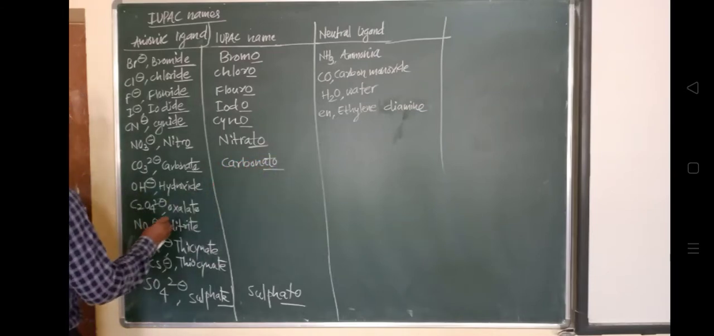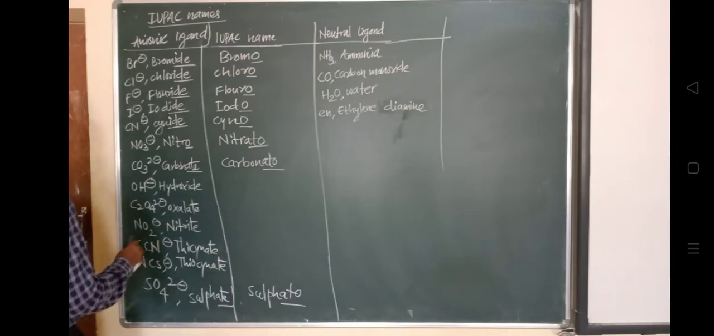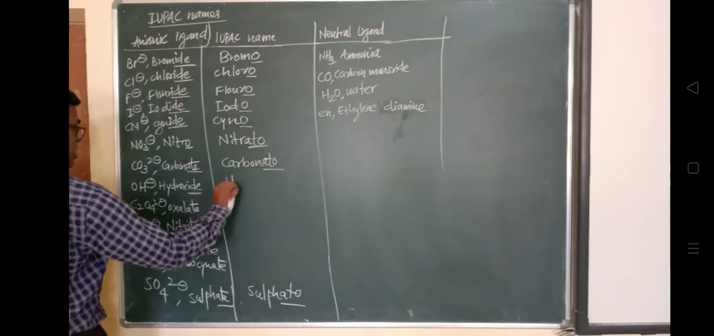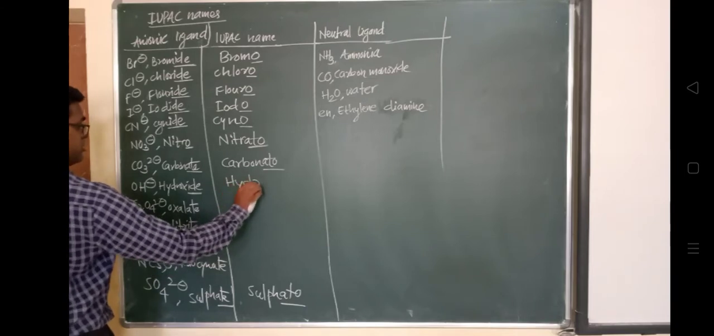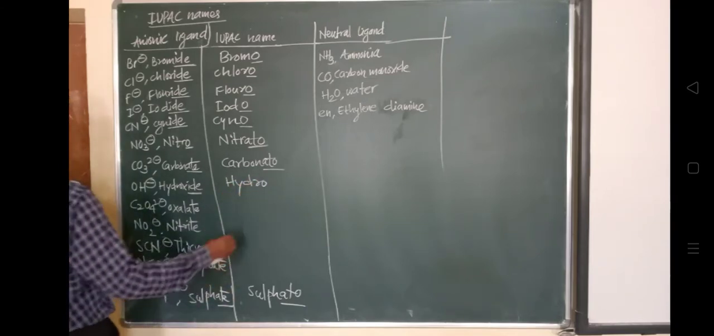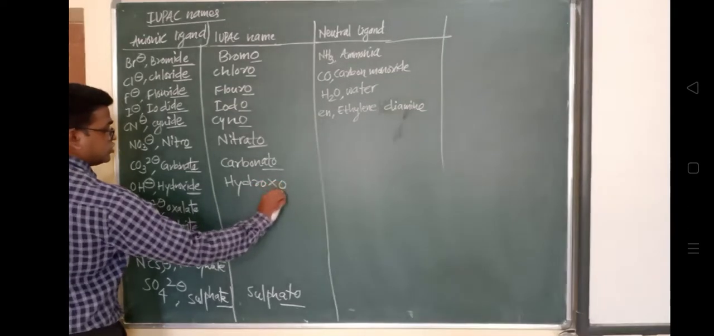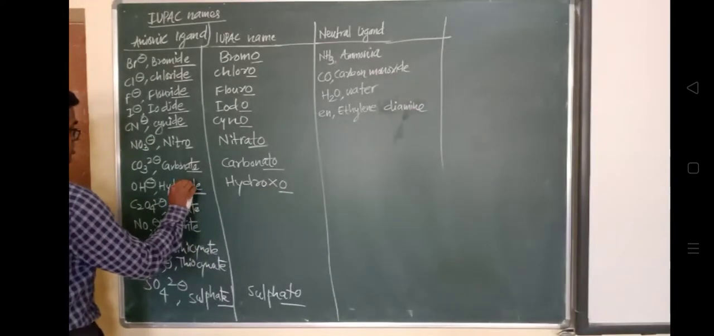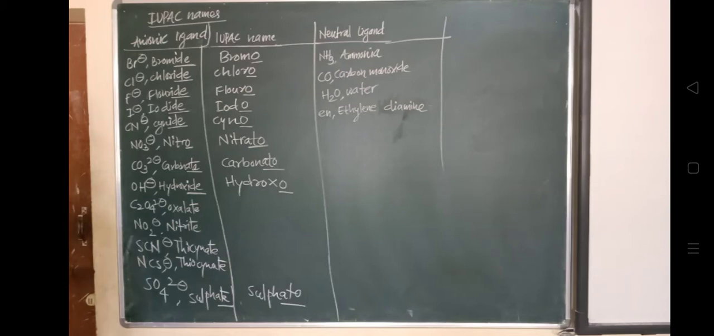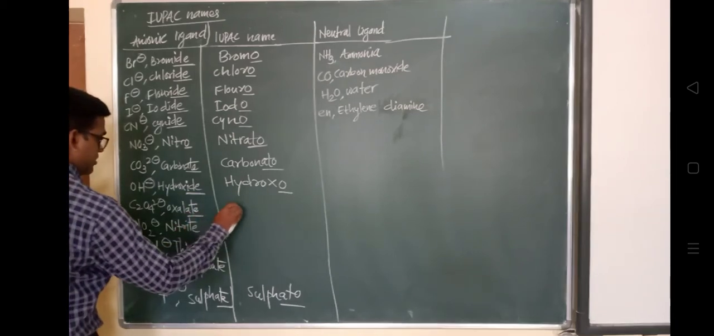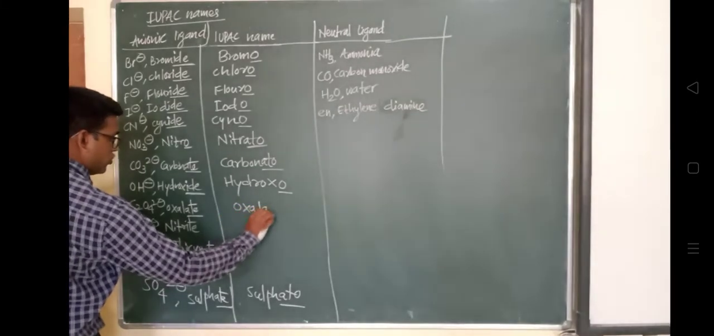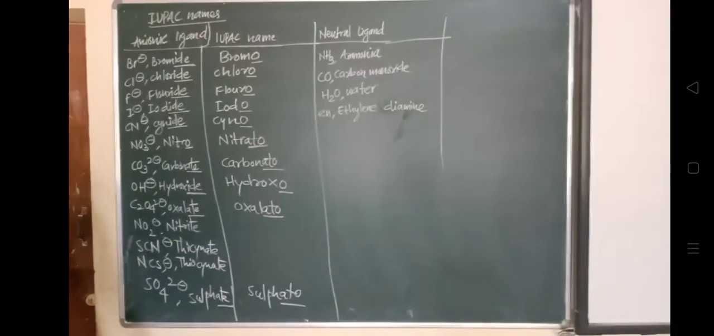So instead of ATE there will be oxalato. Okay, ATO will be added. In case of nitrite, NO2 minus, it will be a nitro. It will be a nitro if it is for an N-bonded ligand, if the central metal ion is bonded with an N atom. If the ligand attaches through N, the nomenclature is given as nitro.